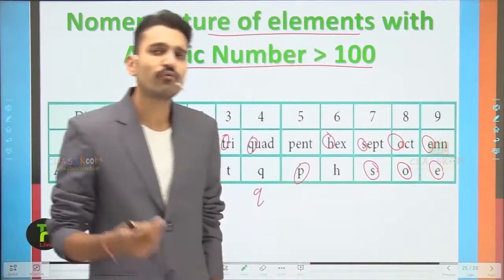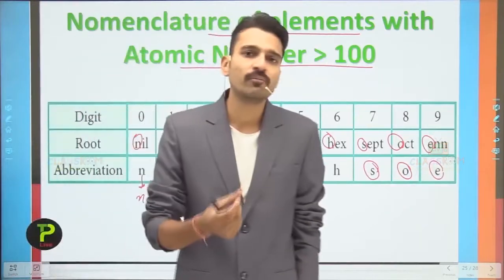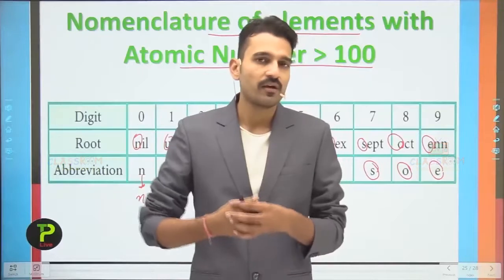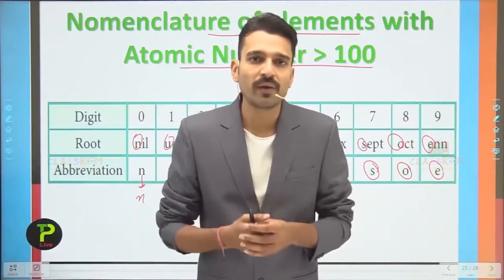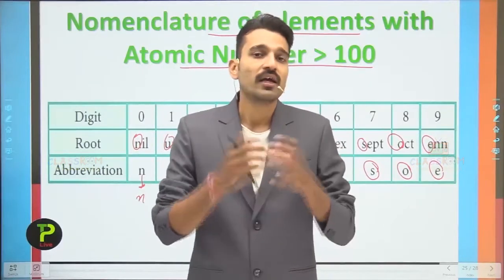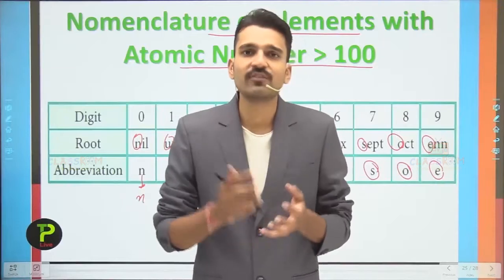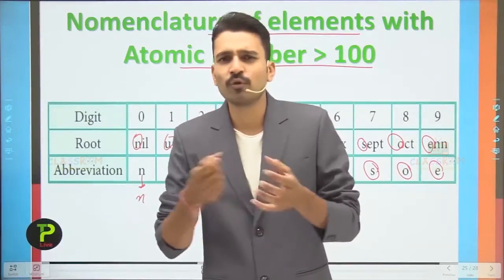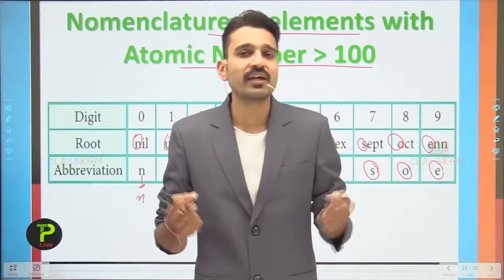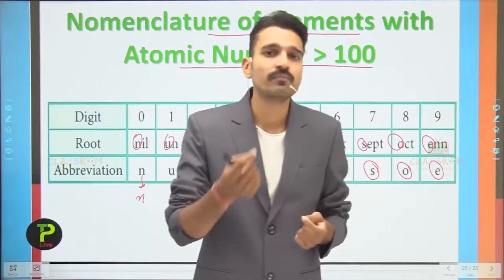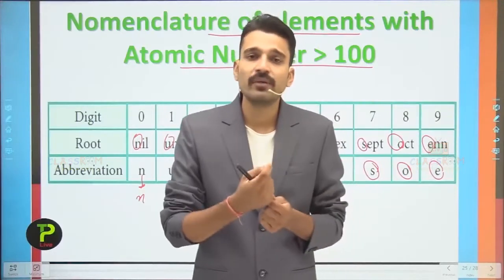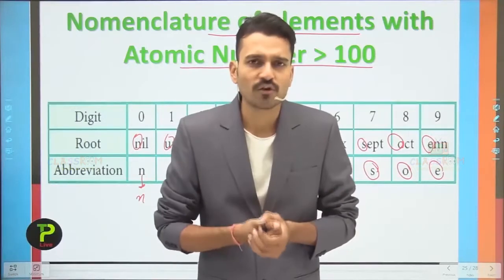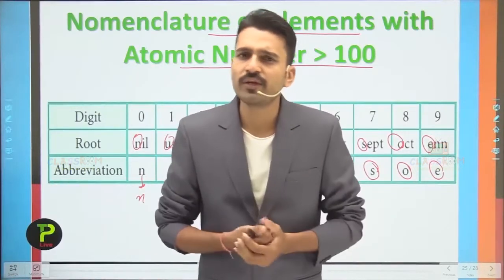So this is how we are going to write the name of any particular element having an atomic number greater than 100. This rule was given by IUPAC, because if a new element is discovered, its properties and researches remain undiscovered, and many scientists claim that they have discovered that particular element, because elements having an atomic number greater than 100 are very costly and are produced in very minute quantities.